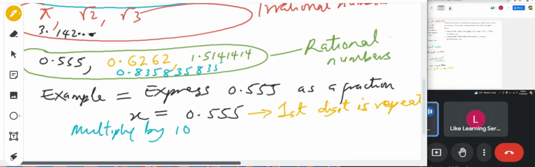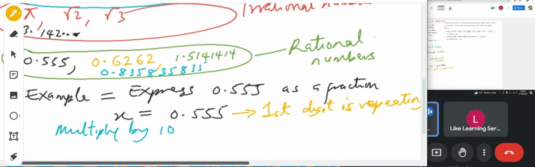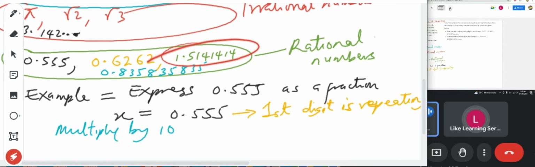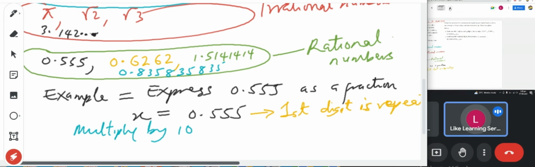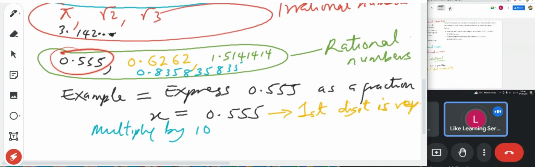Ask your question. So how about the one, what about 1.514? I like that, that's a very interesting question. You asked a very beautiful one. There's a different method we're going to apply to solve this one, so I will come back to it. There's a trick we will use in this one. What I just explained can only go for this and for this. But when we come to this one, we have to apply a different trick. I will show you.